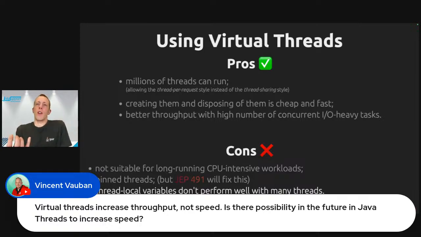But because virtual threads allow you to create so many of them, the memory consumption drawback of thread local variables will probably be amplified here. Actually, when Project Loom was preparing for the introduction of virtual threads, many thread locals were removed from the java.base module in preparation to reduce memory footprint.